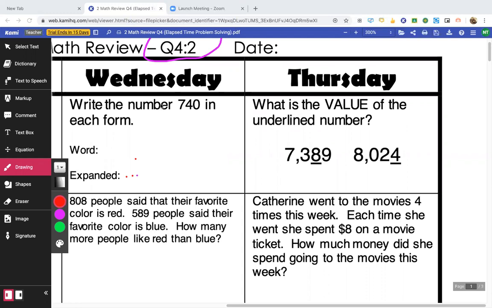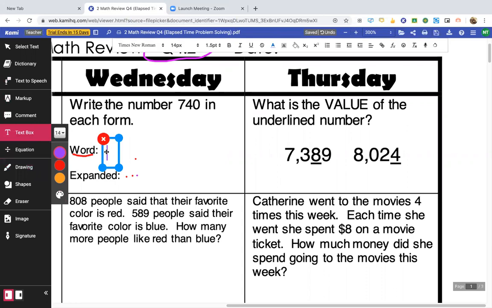All right, so today the first one is Wednesday. It says write the number 740 in each form. So first we have word form. So I am going to type that. Okay, 740. Okay.